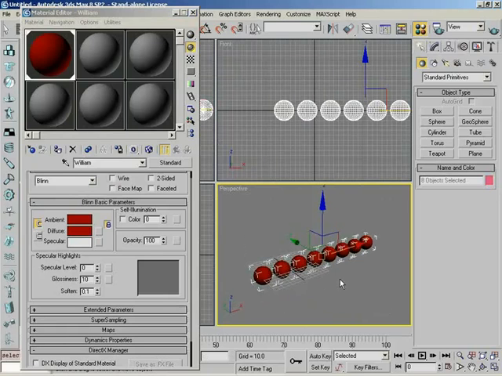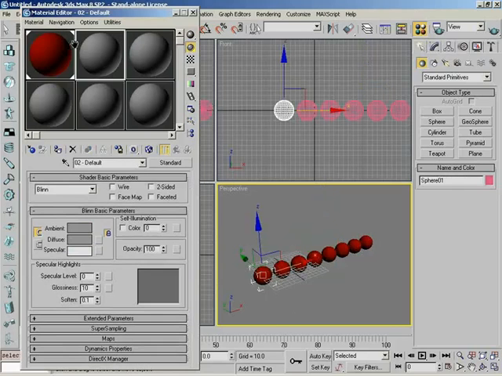They're everywhere. Now, for sake of example, let's say we wanted to replace the material that's on all of these objects. But we don't want to go material by material. We don't want to go object by object. We could select one sphere, grab a new material, and assign it.